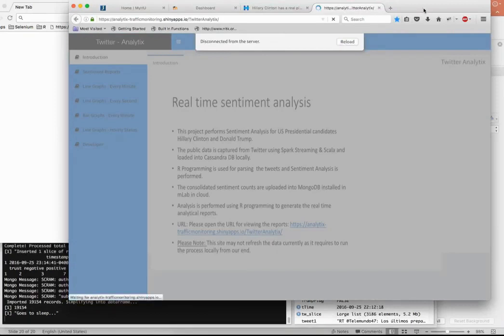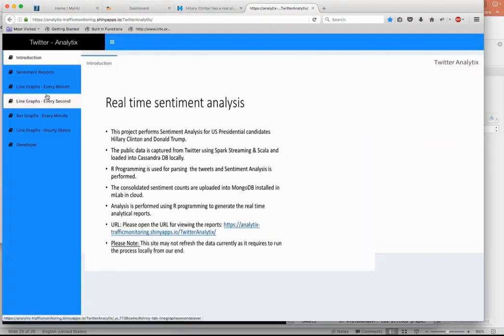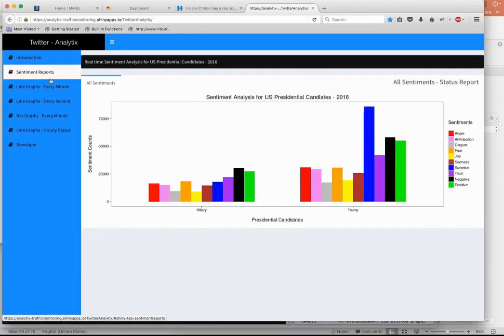Reload. Now let's look at the sentiment reports. These are the overall sentiment reports. As we said in the graph, positive is green. Green is high for Trump. Negative is black. Black is also high for Trump.